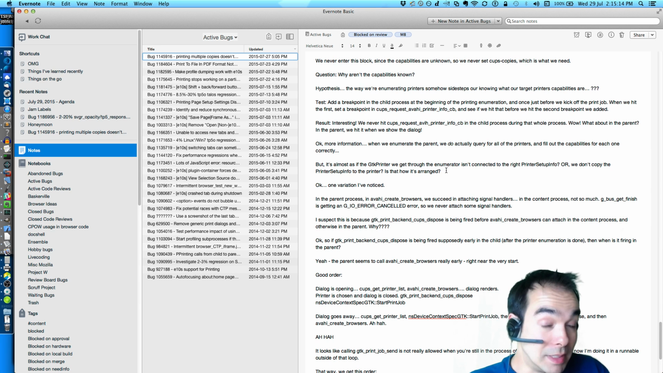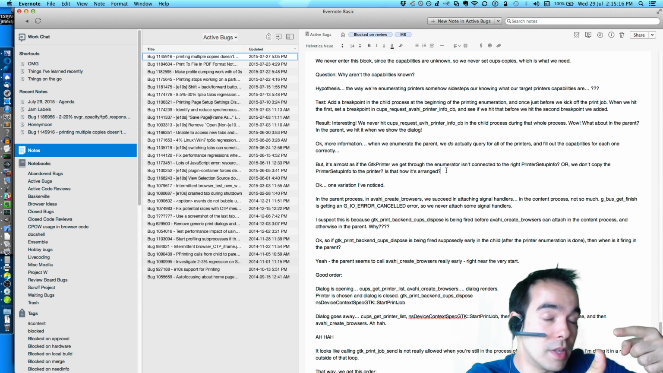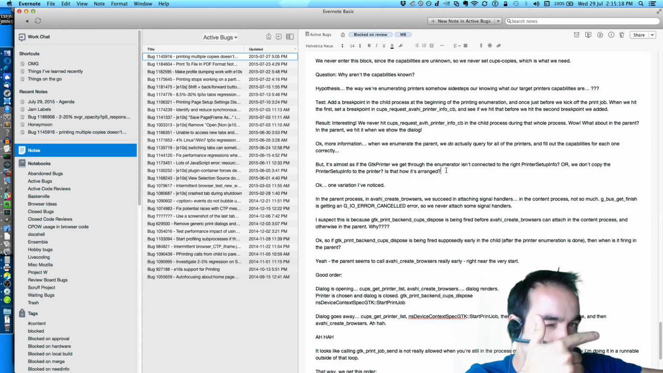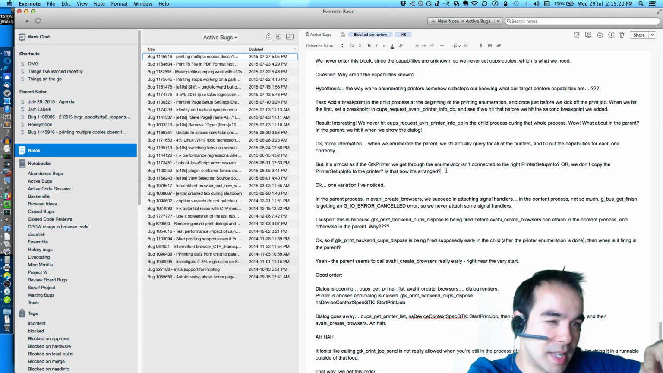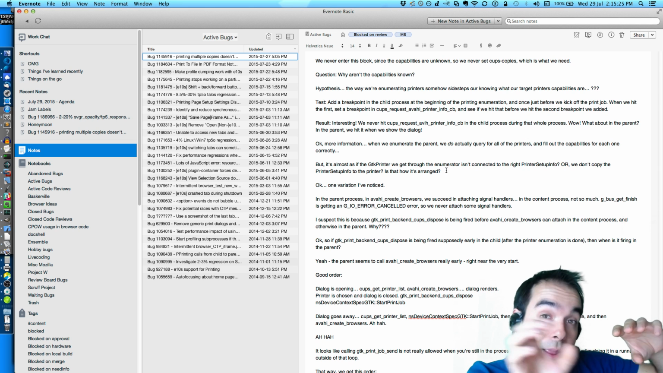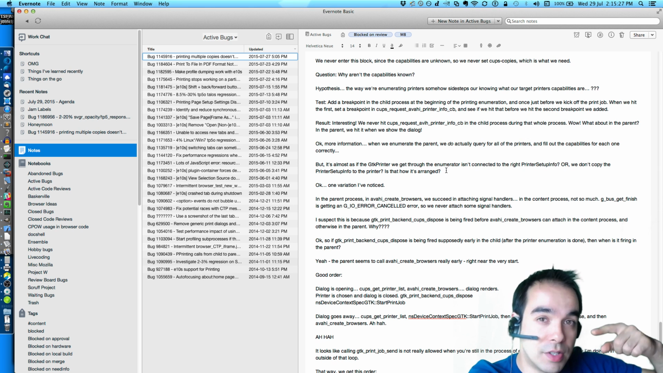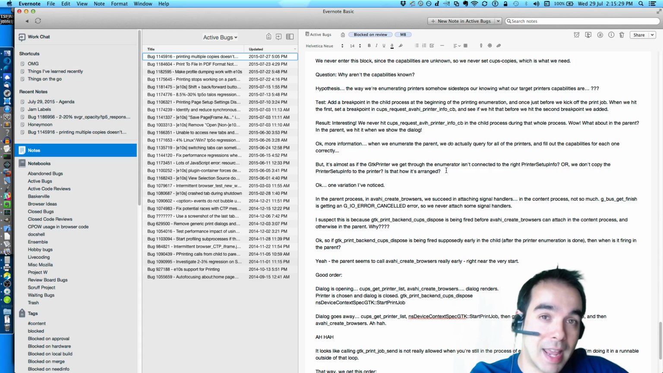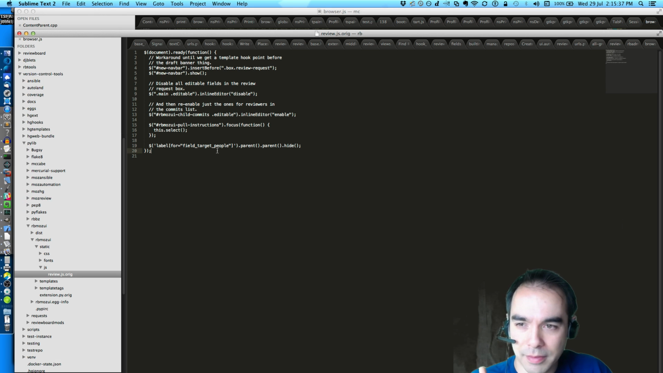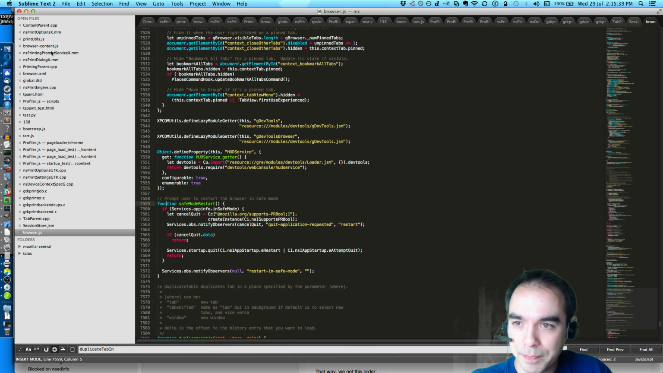So the problem, I believe, is in the printer enumeration. Like I said, in the content process, whenever we decide we want to print, we send the name of the printer down, and the child enumerates each of the printers until it finds one with a matching name, and then sends the print job there. But I believe, this is my hypothesis. Let me show you the code where we actually do that. Let me just show you some code.